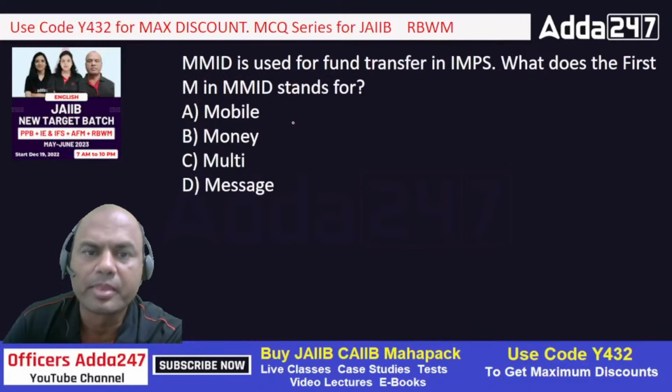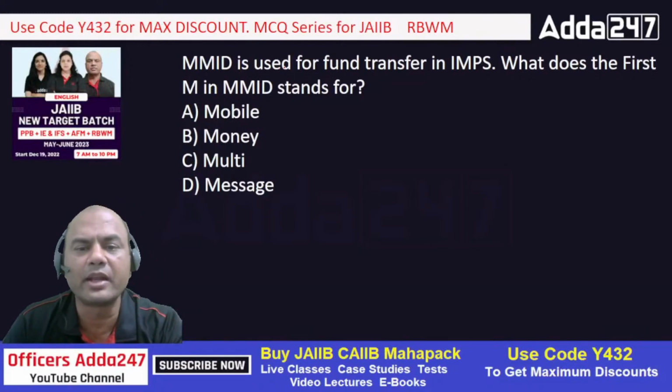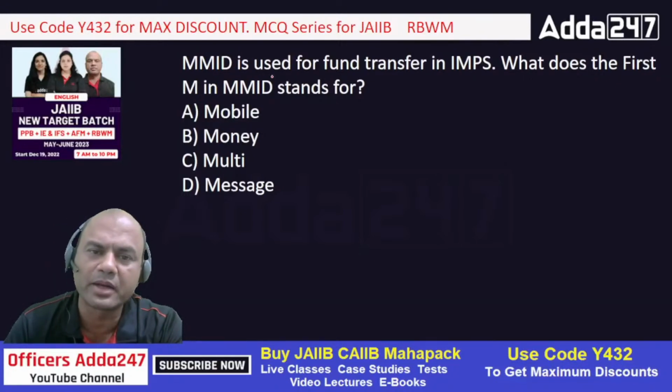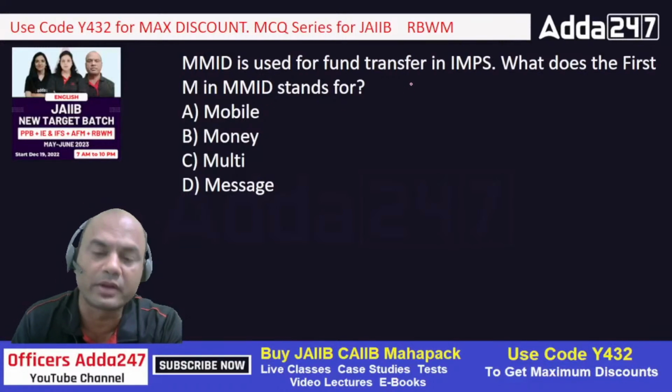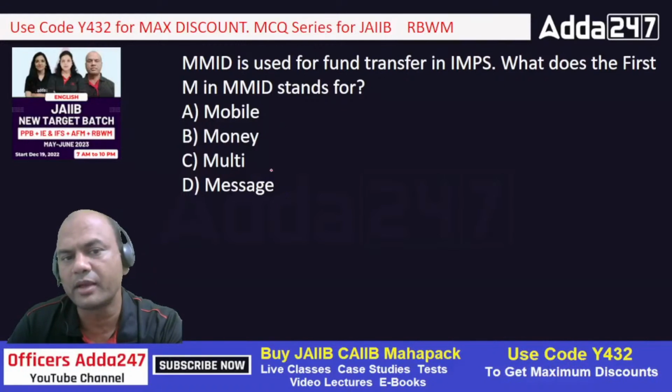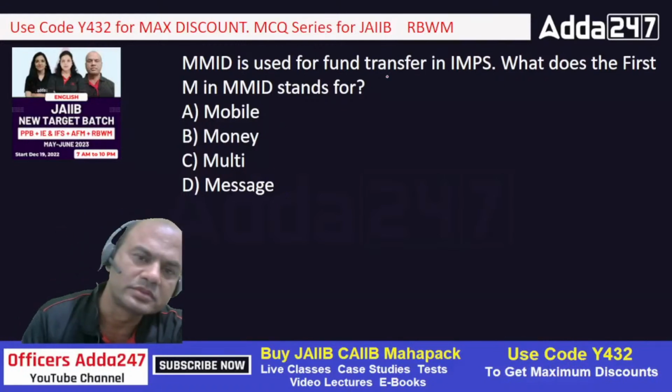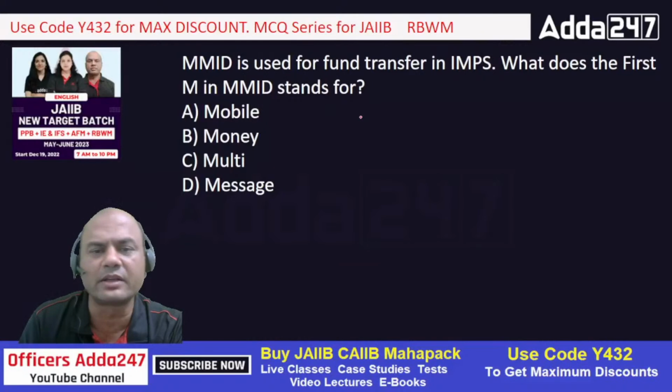MMID is used for fund transfer in IMPS. What does the first M stand for in MMID? MMID is basically used for mobile fund transfer. Mobile, money, multi, message? If I give you the full form, you'll immediately understand it.